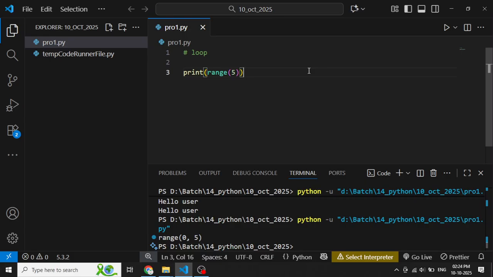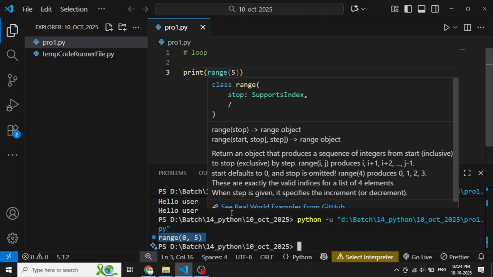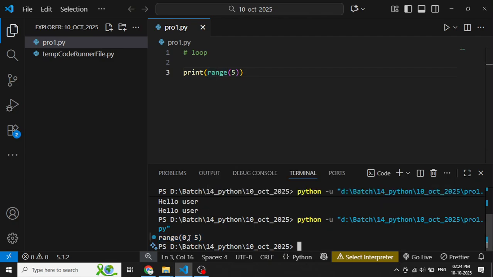But why is it not 0 to 5? Because the range starts from 0 and goes up to less than 5. You are right, 0 to 4 is okay, because the range function will return values from 0 to 4.